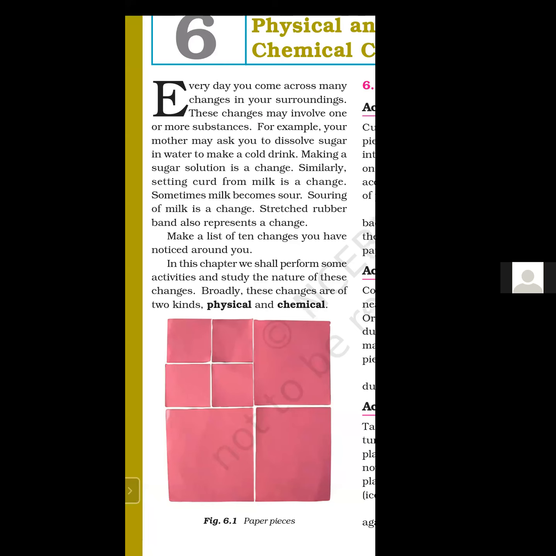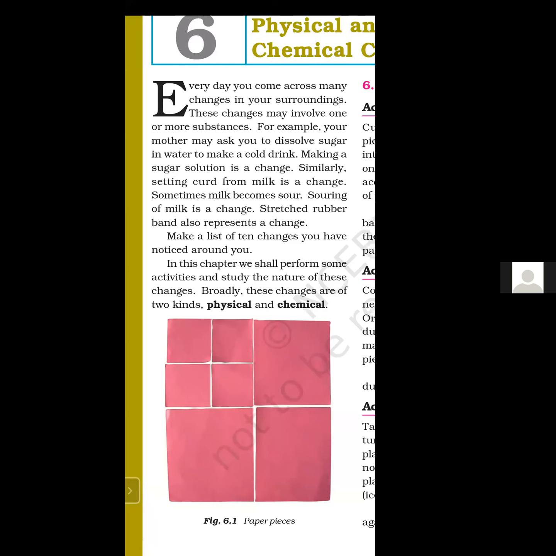Burning of wood. When you burn the wood or you burn a paper, after burning, smoke will be produced, gases will be produced, and ash will be produced. So you cannot make the wood again with the help of that smoke, those gases, or that ash. So wood is a different substance, smoke is a different substance, a new substance.